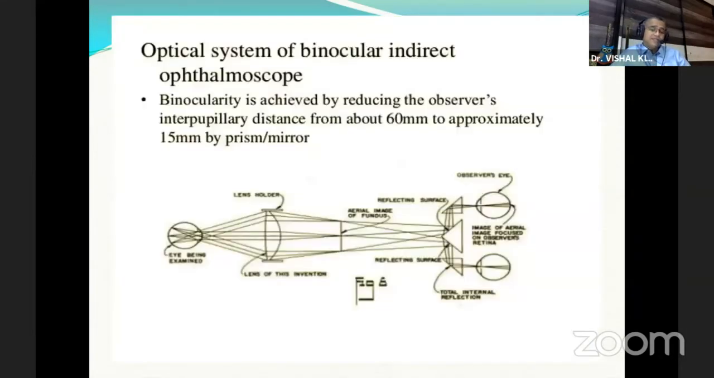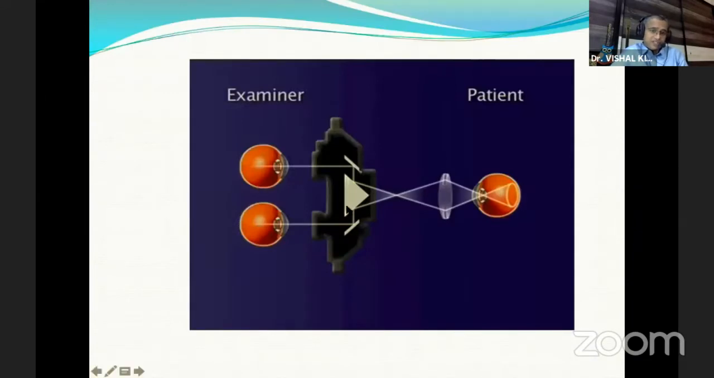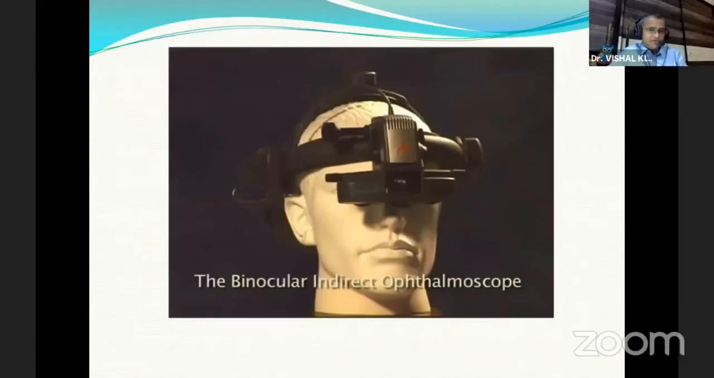Then the third concept is that you have to decrease your IPD, the interpupillary distance, which normally is around 60 millimeter. That is decreased here to around 15 millimeter by use of prism and mirror. This is the schematic diagram. You can see this is the IPD of the observer, and with the help of this reflecting mirror and the prism, it is decreased to 15 millimeter. So with these three principles, we start doing indirect ophthalmoscopy.